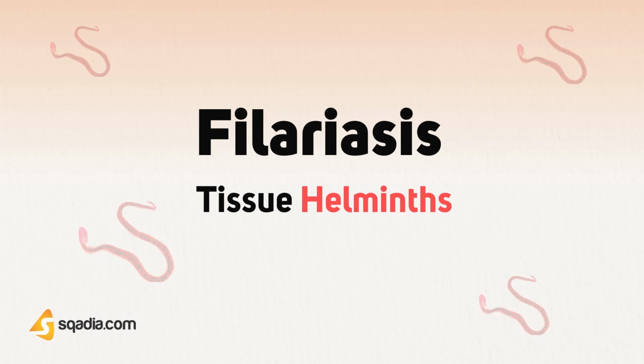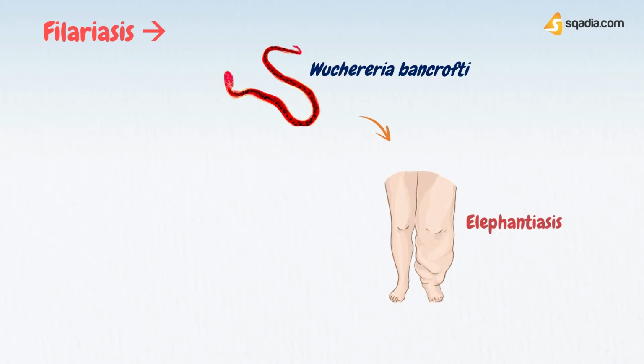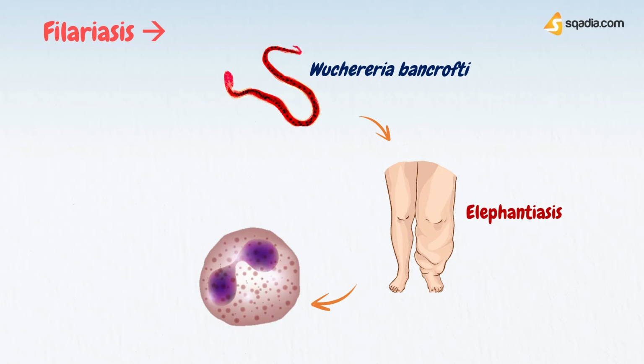Now we are going to study the third type of tissue helminths disease, filariasis. Wuchereria bancrofti causes filariasis. Elephantiasis is a striking feature of this disease. Tropical pulmonary eosinophilia is an immediate hypersensitivity reaction to Wuchereria bancrofti in the lung.